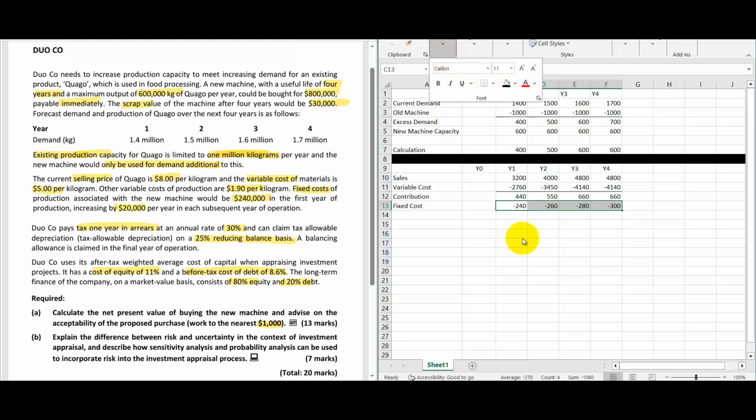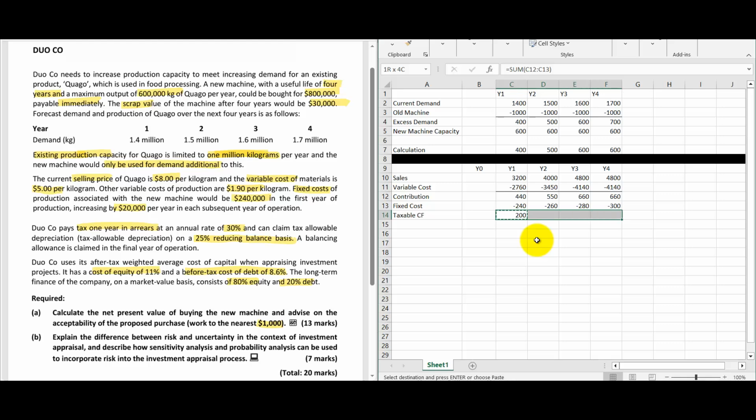So now let's take the taxable cash flows. Taxable cash flows 200, 290, 380, 360. And now let's take the tax. They are telling tax is paid 1 year arrears, 30%. Tax payable 1 year arrears you are paying.